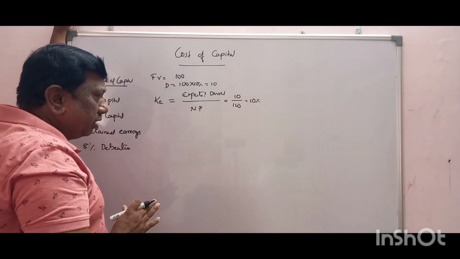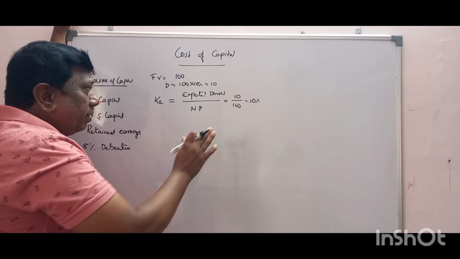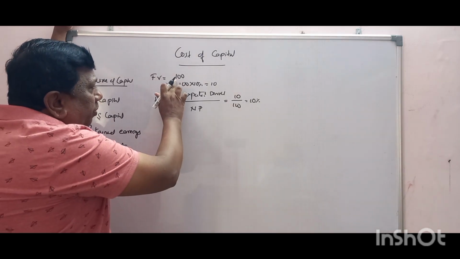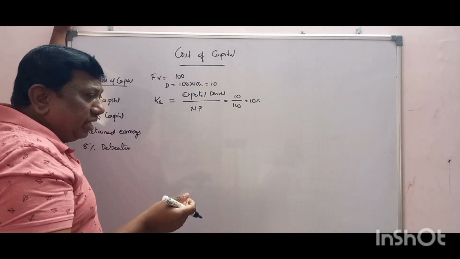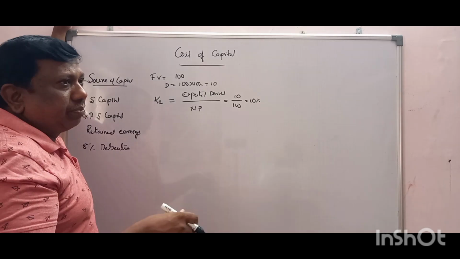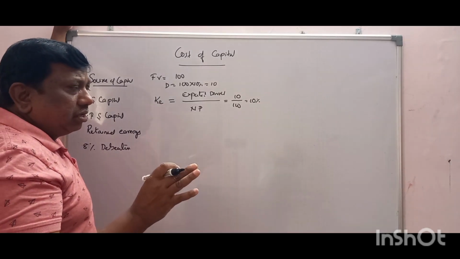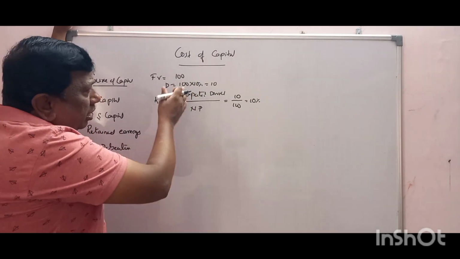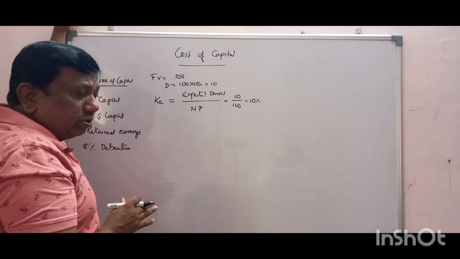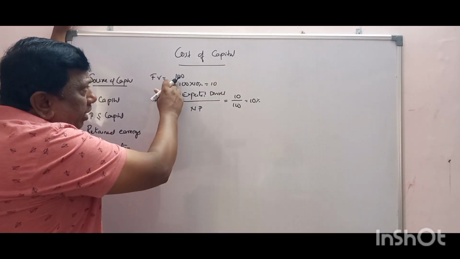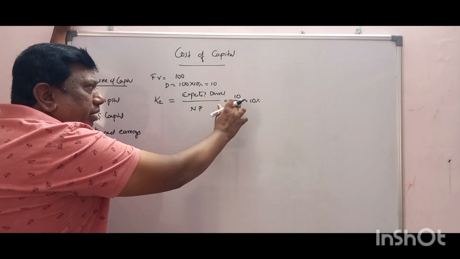This is cost of equity. If we are issuing at 100 rupees and any cost is incurred for that, for example brokerage or commission, we subtract that. Here I am assuming there is no issue cost, so directly we are getting 100 rupees. Later we are giving 10%.